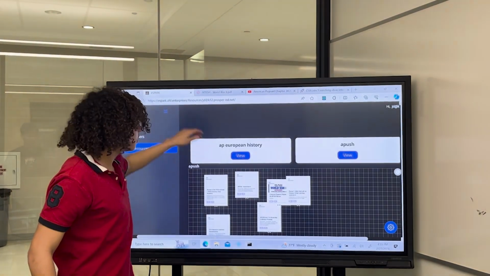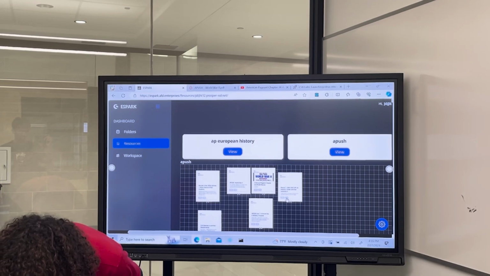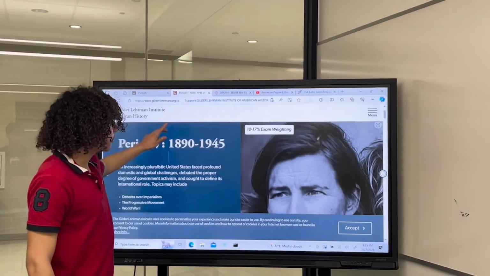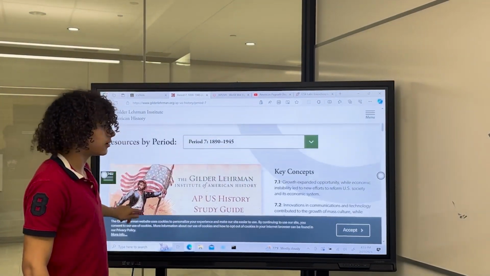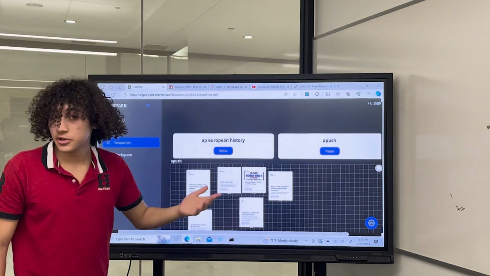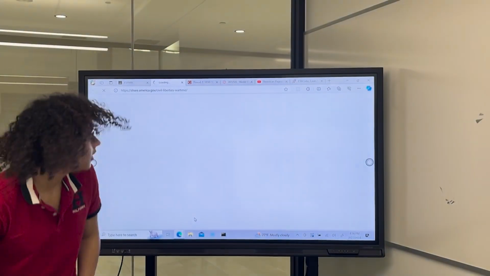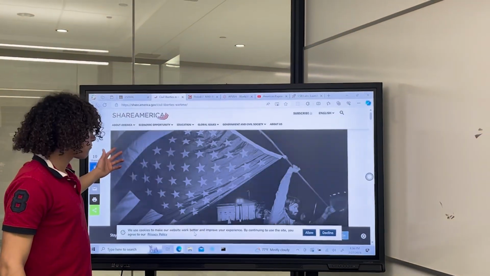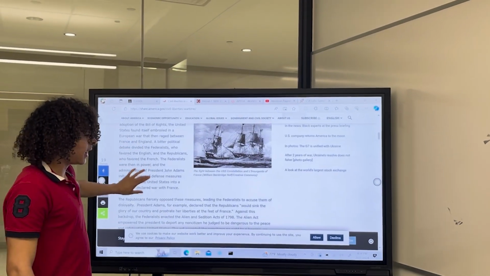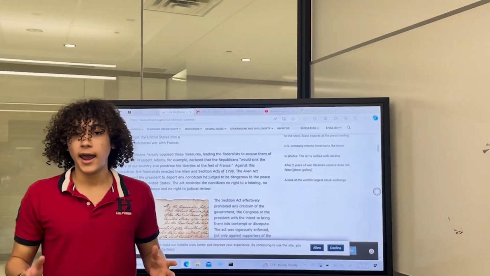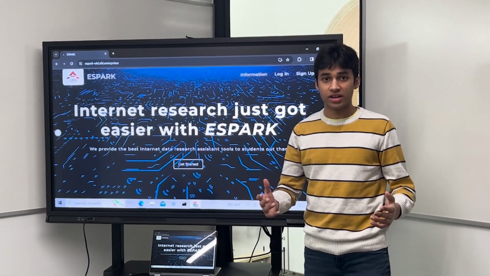Now, if I want to go back and go into any other one, right? Let's say I want to go into this one right here. You have another good resource that gives you everything you could possibly need about a push during World War II. Now, I'm going to do one more just for the sake of it. So, civil liberties. It's in paper. So, you get everything you could possibly need right at the touch of your fingertips. Any of the resources. We provide other alternative solutions as well.